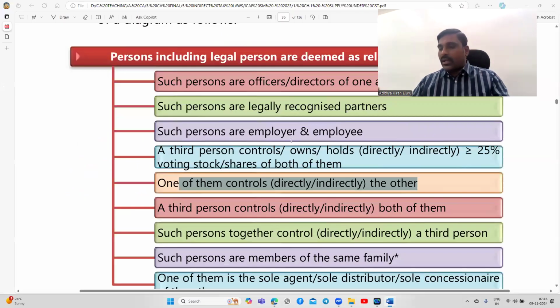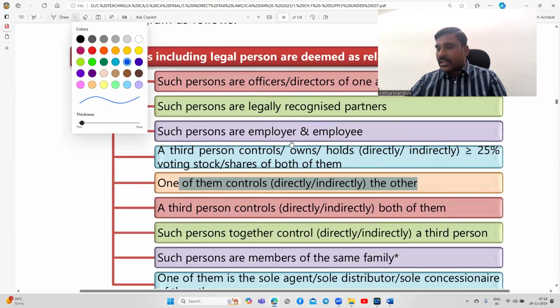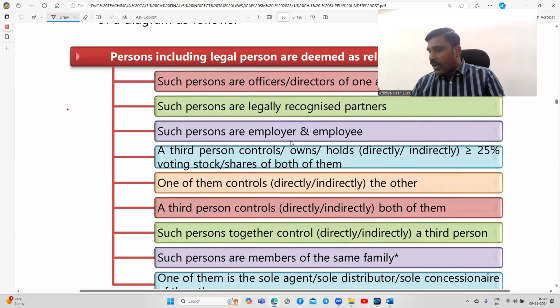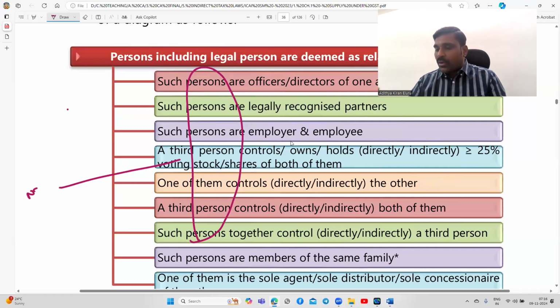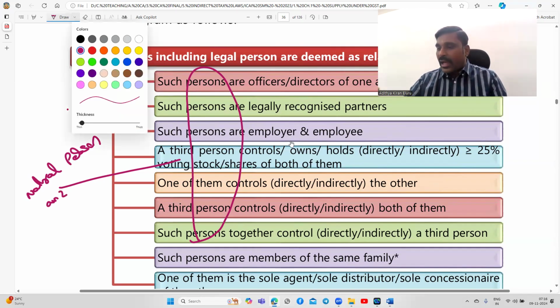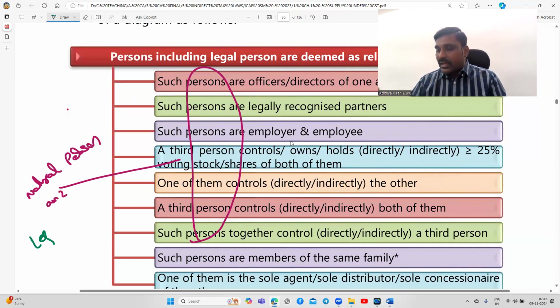The definition is applicable to both legal persons and natural persons. Wherever the person definition is there, it covers both natural persons and legal persons.